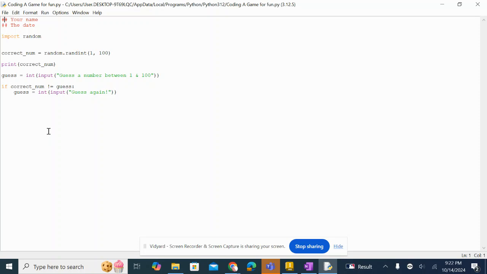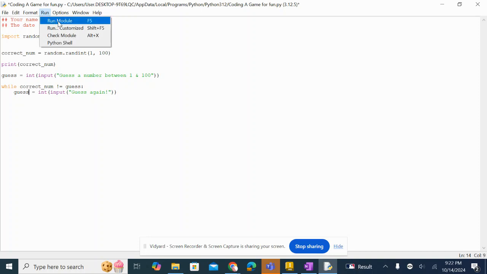But there's this statement called a while statement. This will keep going. Lowercase w, while the correct number does not equal the guess, then we want to ask for another input. The reason that we're setting this variable and this variable to be the exact same is because over here we're comparing guess and correct_num. If we had a different variable down here, then the guess would never adjust. So now let's keep going in a loop.